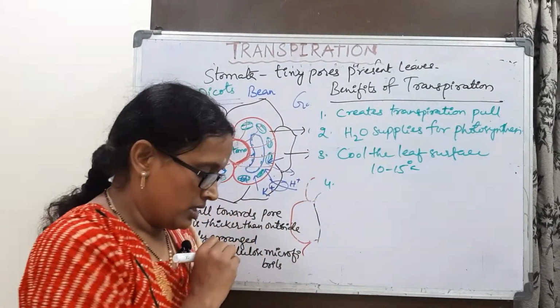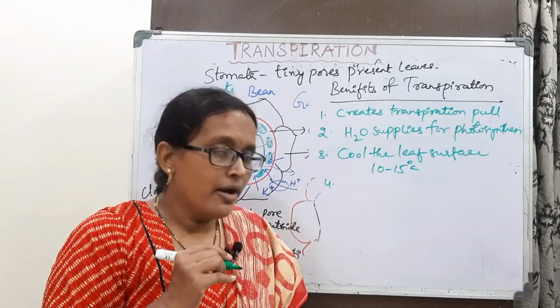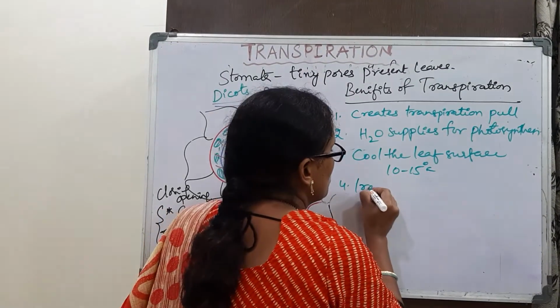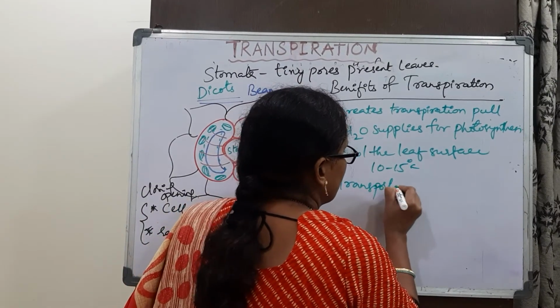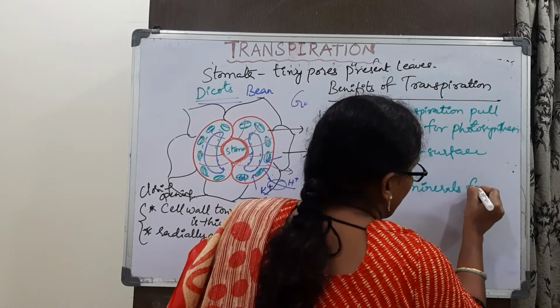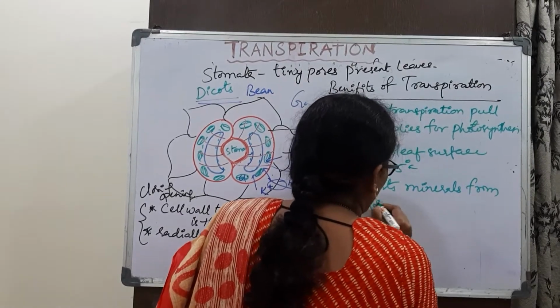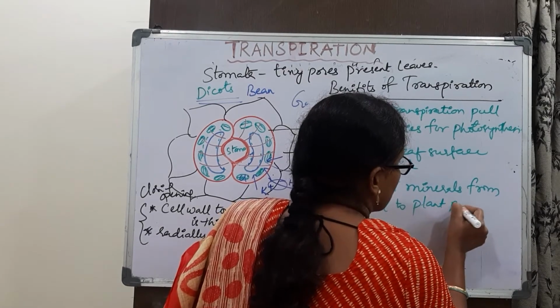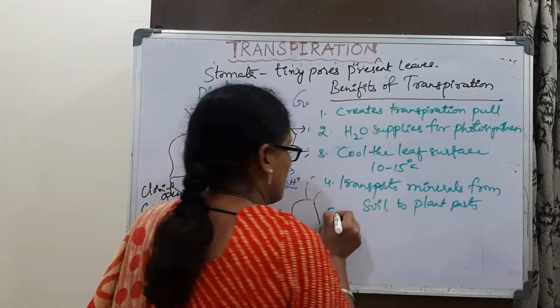And next, it transports the minerals from the soil to all the plant parts.